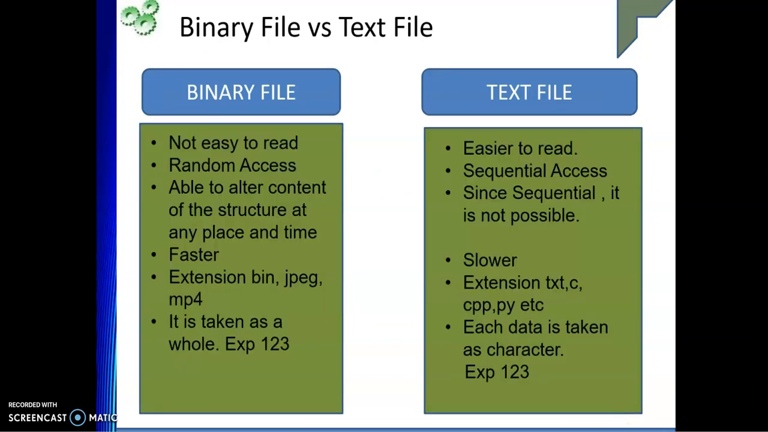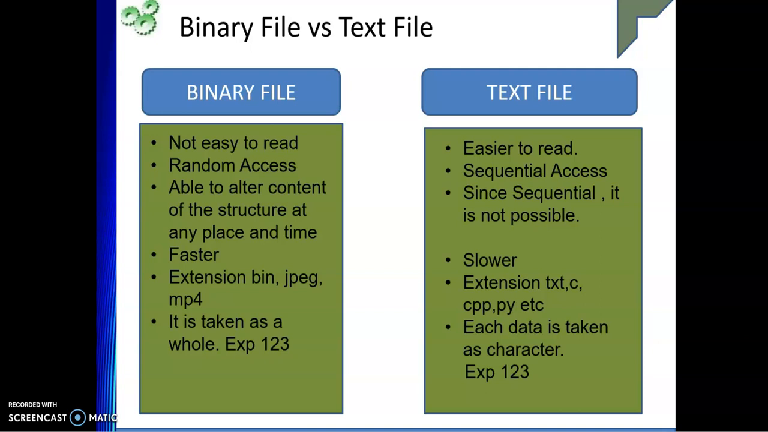So what is the difference between a binary file and a text file? A binary file is not very easy to read, because of the way the format is. But a text file you can easily open and easily read. Binary files can be randomly accessed, but a text file has sequential access. With random access, at any place and any point of time, I can go and alter or change things contained in the binary file, but that is not possible in the case of a text file.